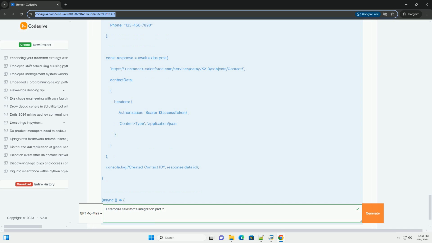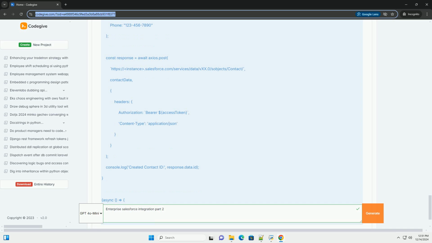'https://instance.salesforce.com/services/data/vxx.0/sobjects/Contact/', contactData, headers: Authorization: `Bearer ${accessToken}`, Content-Type: 'application/json'. console.log('Created contact ID:', response.data.id). async function main, try: const accessToken = await getAccessToken(). await createContact(accessToken). catch (error): console.error('Error:', error.response ? error.response.data : error.message).